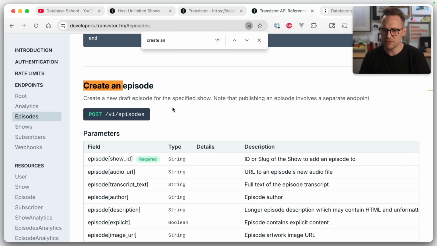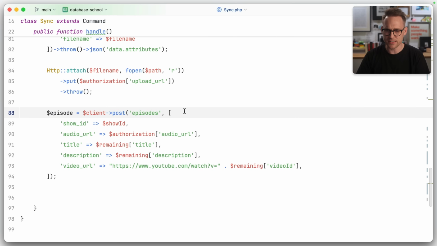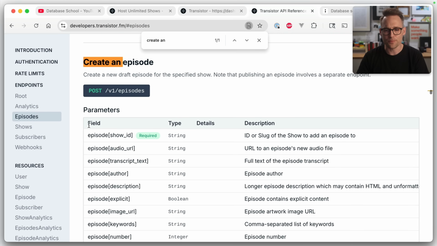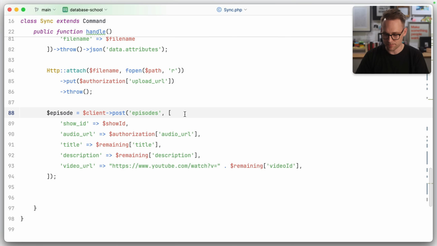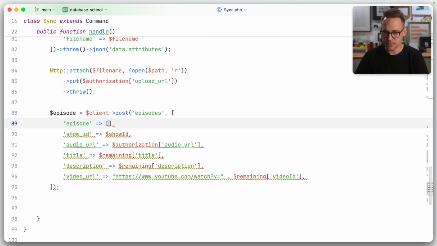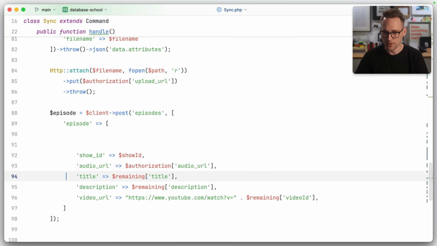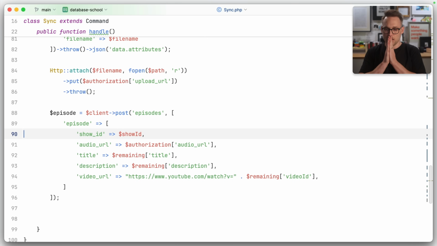I think the only thing I've done potentially wrong here is this doesn't look JSON API-ish to me. So let's come back and, oh, obviously it's all got to be wrapped. That's fine. We'll just say episode is that, and we'll take you. There we go. Cool. Now that is done.